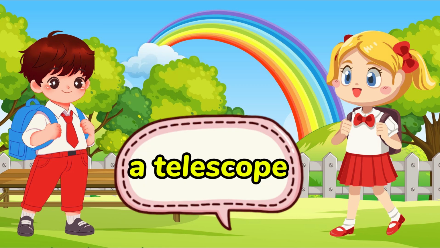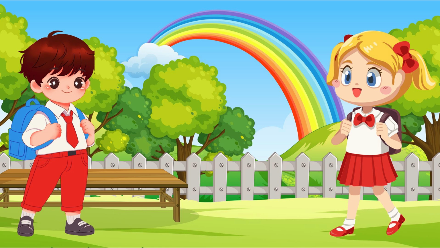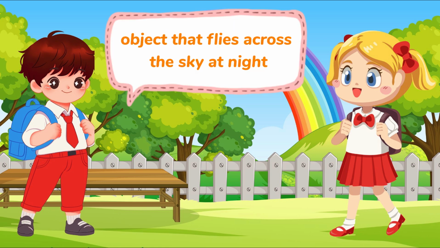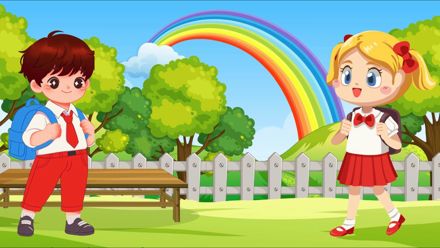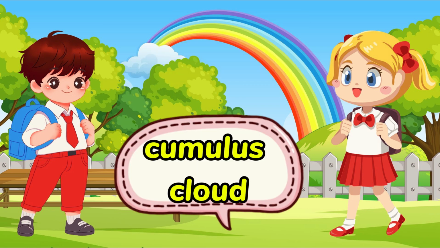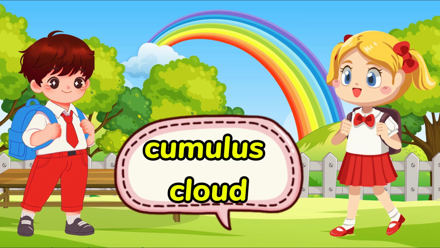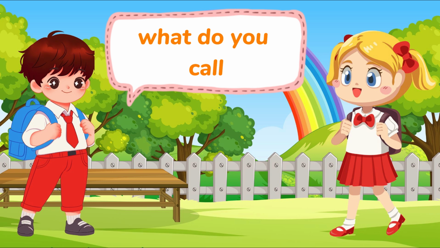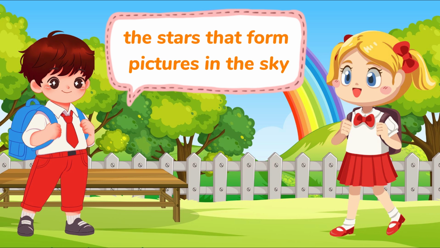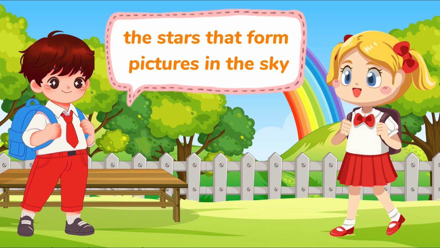What is the name of the bright object that flies across the sky at night? A shooting star. What is the name of the cloud that looks like cotton? Cumulus cloud. What do you call the stars that form pictures in the sky? Constellations.